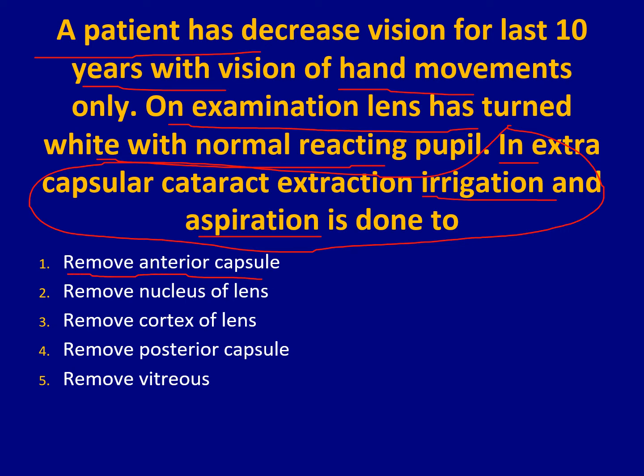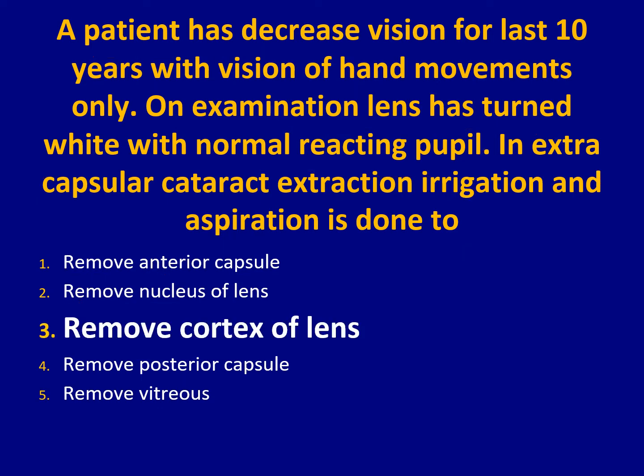Remove the anterior capsule, that is capsulotomy. Remove the nucleus, that is lens extraction. Remove the cortex, that may be the answer. Remove the posterior capsule, that is posterior capsulotomy. Remove the vitreous, that is vitrectomy. So remove the cortex of the lens is the answer. Let's see. Remove cortex of the lens is called irrigation and aspiration.